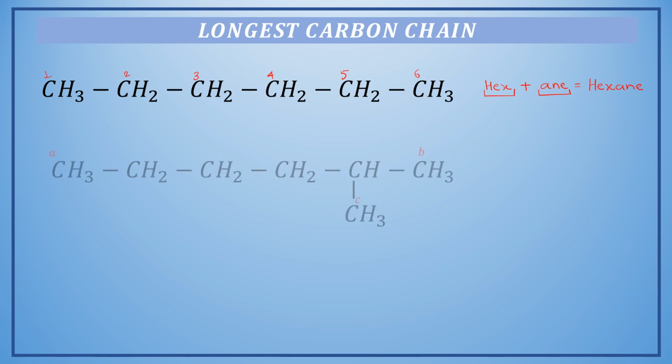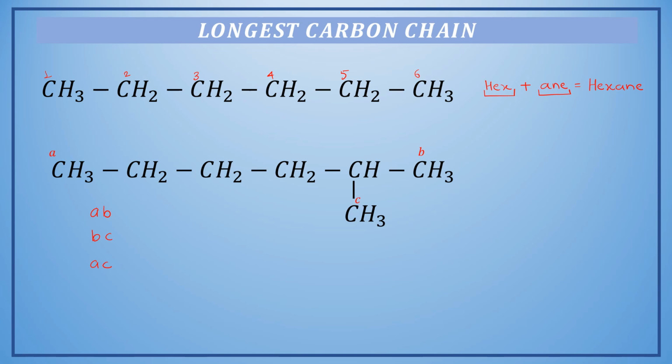Now let us make a small variation. In this particular example, we have introduced a methyl group in the 5th carbon atom of this continuous chain. Okay, so now by making this slight variation, we have 3 different chains possible in this same example. Now we have a chain starting from A to B, from B to C, or from A to C.